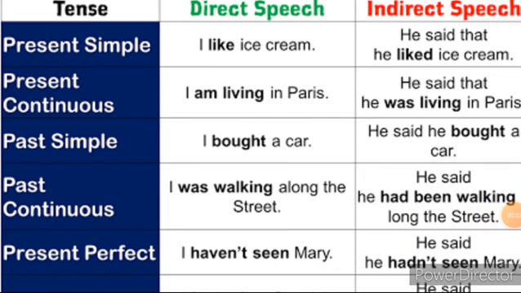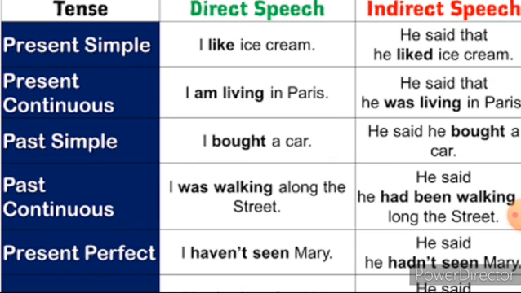Children, there are certain rules to change a sentence from direct to indirect. The first, change the reporting verb according to the sentence. Second, you have to add the conjunction. Third, you have to remove the comma and quotation. Fourth, you have to change the pronoun in the reported speech. Then change the tense in the reported part. And finally, we have to change the time or place adverbial.